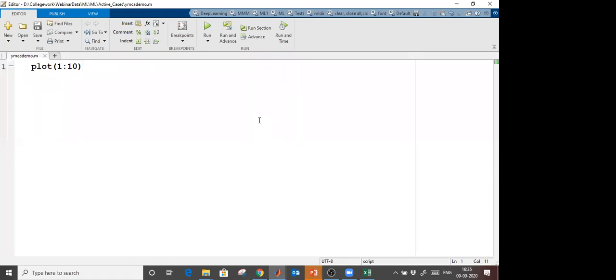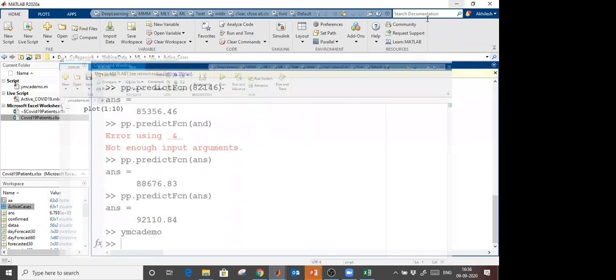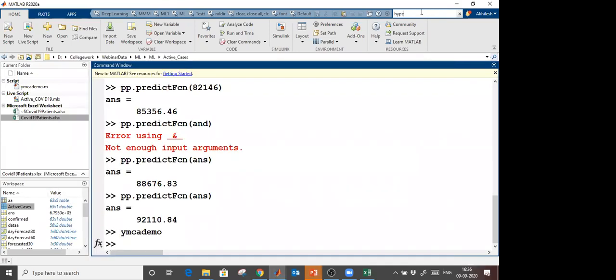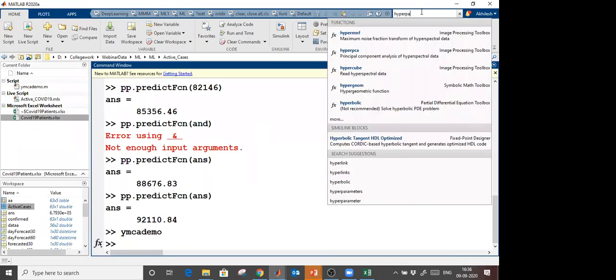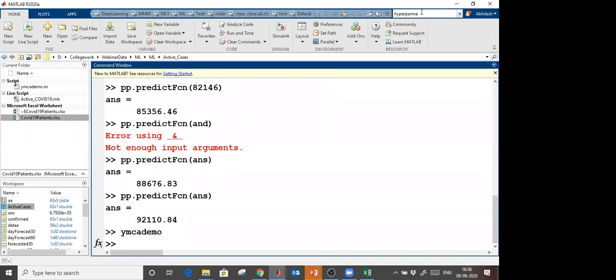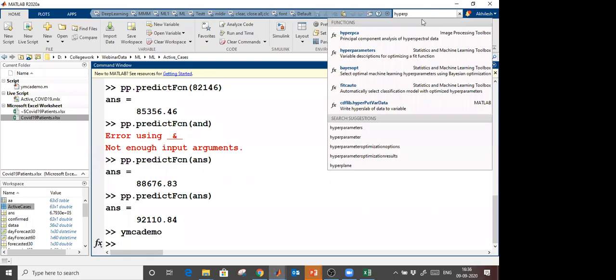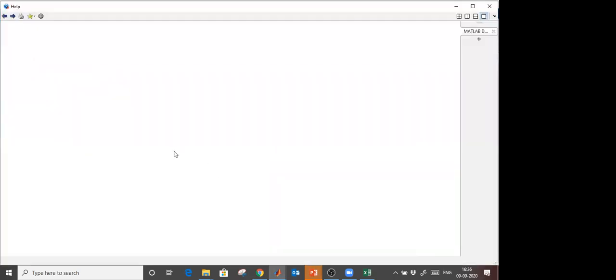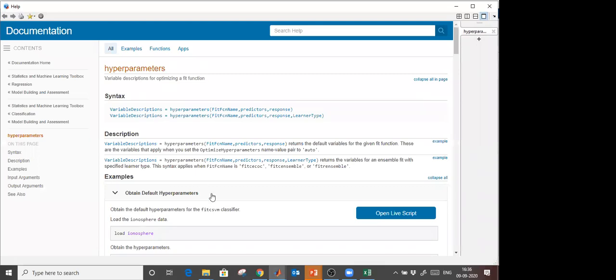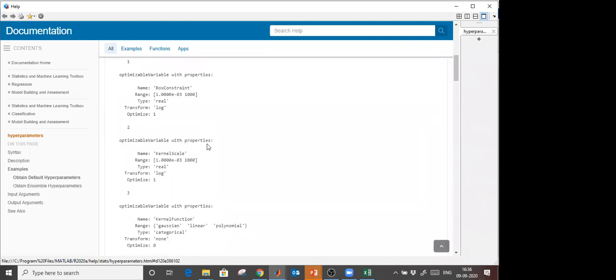So in that case, as I already told you, you can optimize the hyperparameters. If you go here and search for hyperparameter, you will get the option for how you can optimize the hyperparameters. What are hyperparameters? Those parameters which are more sensitive for your model. So you see that this is the way you can optimize the hyperparameters. Their functions are available there.